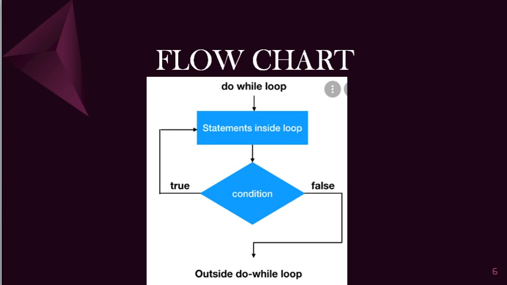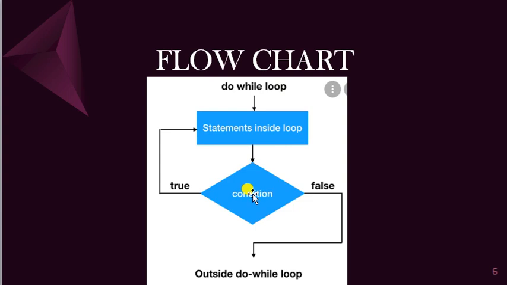Okay, so this is the syntax of do while statement. So we can see the flow chart. Here you can see in the do while statement, first it will execute the statements inside the loop, that is, the body of the loop. And after that, it will check the condition.